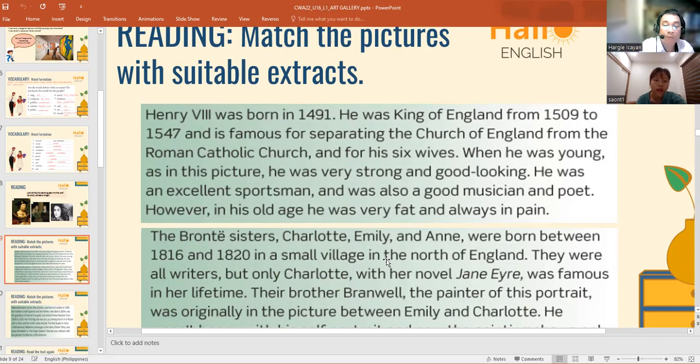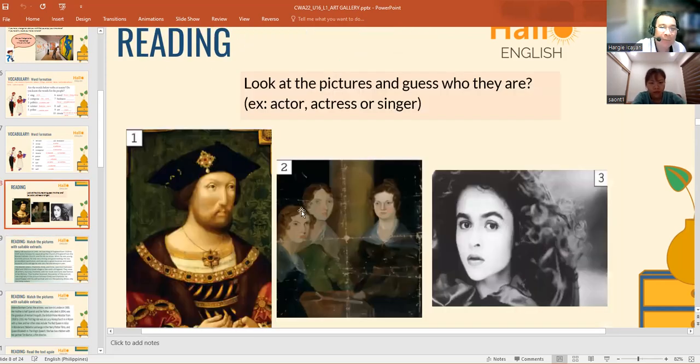However, in his old age, he was very fat and always in pain. Okay, let's try to discuss this one. We now have an idea of who is in picture number one, right? This one is actually picture number one.